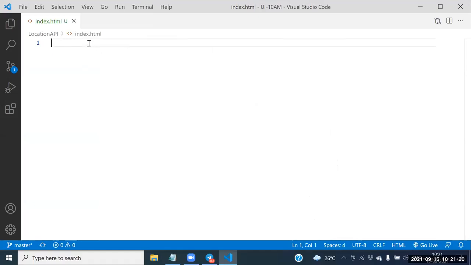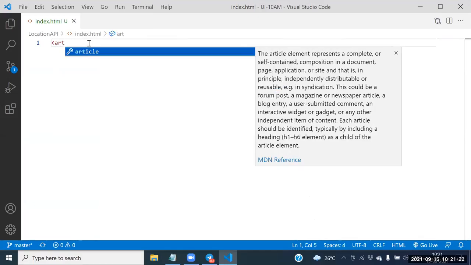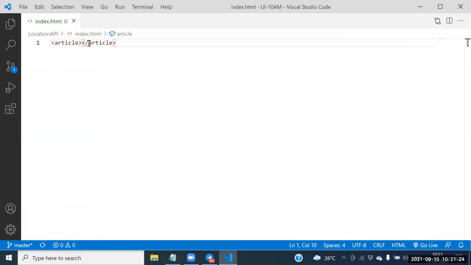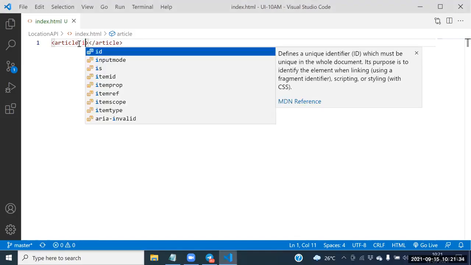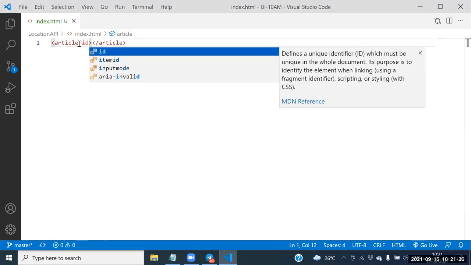file, guys, can I take one article tag? Yes, sir. Why not? We need to take the article tag. After taking the article tag, can I go for the ID?